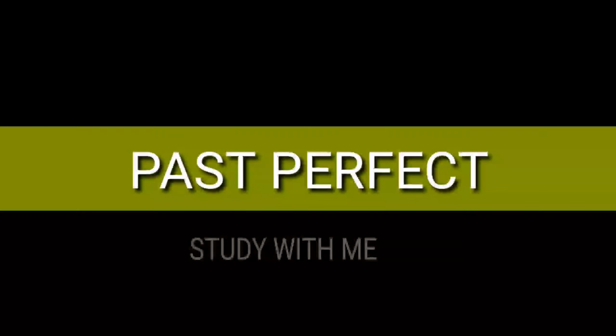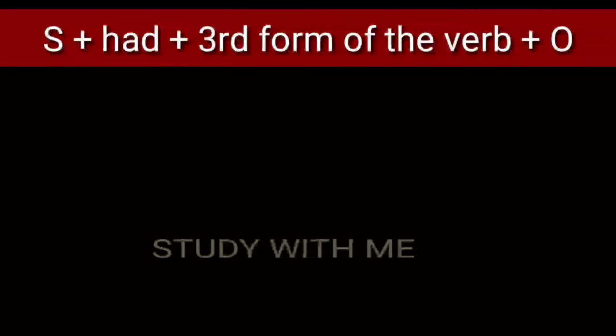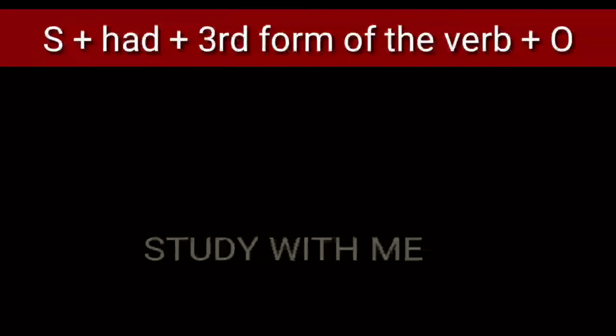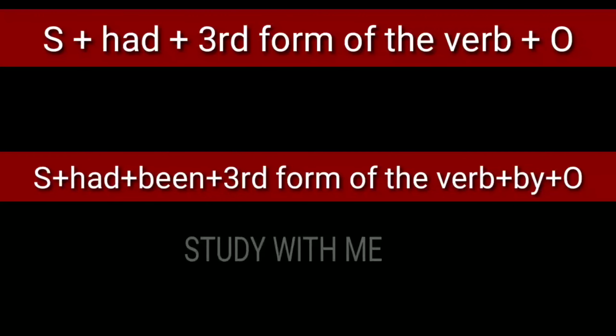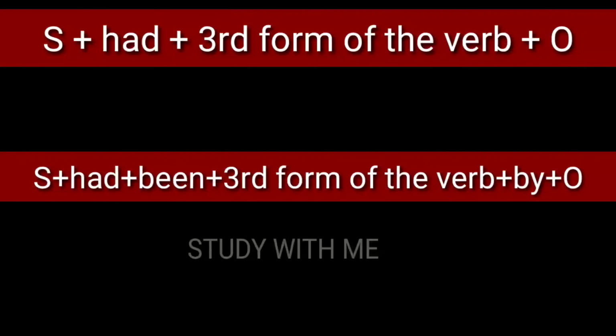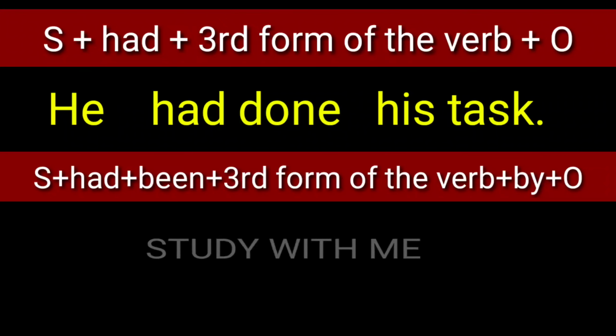Next is past perfect. The structure of the active form is subject plus had plus third form of the verb plus object, and the structure of the passive voice is subject plus had plus been plus third form of the verb plus by plus object. We may take an example: he had done his task.